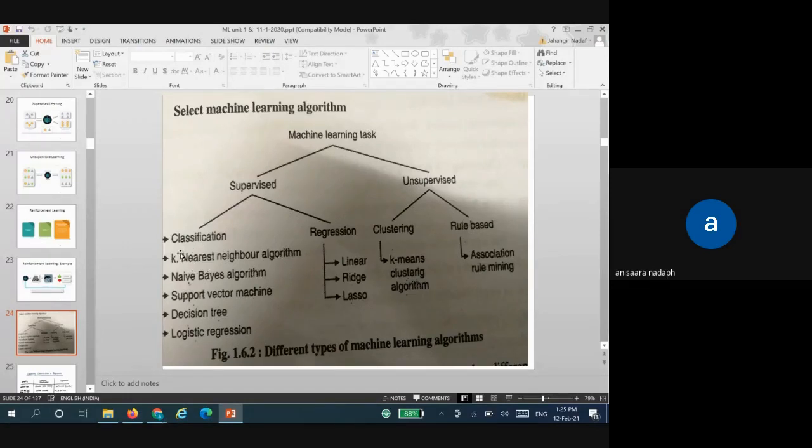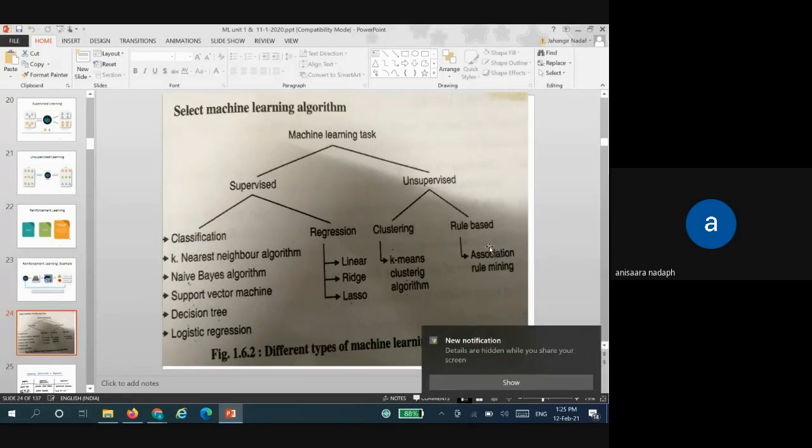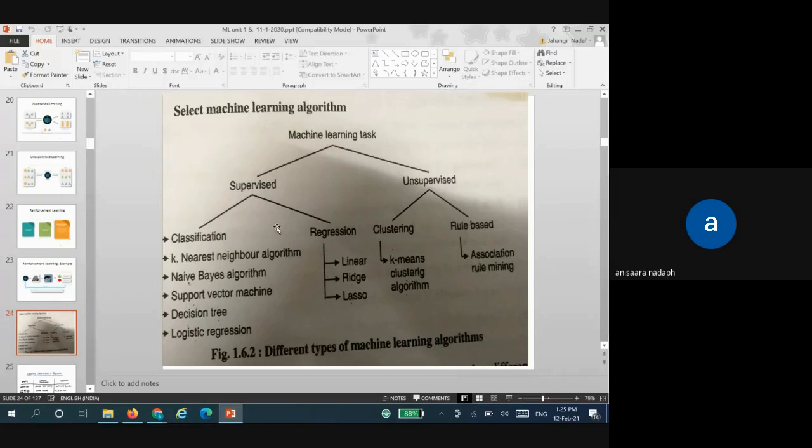Now classification is KNN. So students, do not get confused. This is KNN under classification. And for clustering, it is k-means clustering. And rule-based is association rule mining. Okay. So these are the different algorithms that we are going to study.